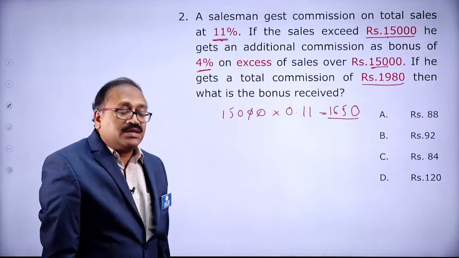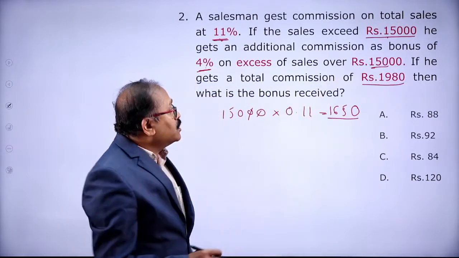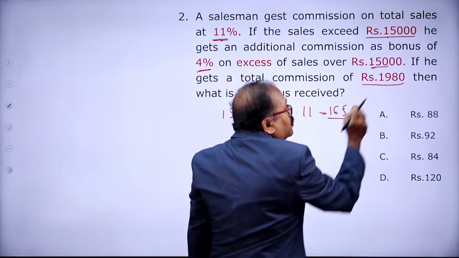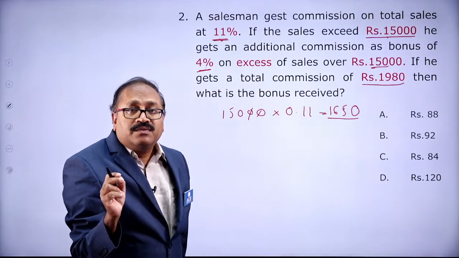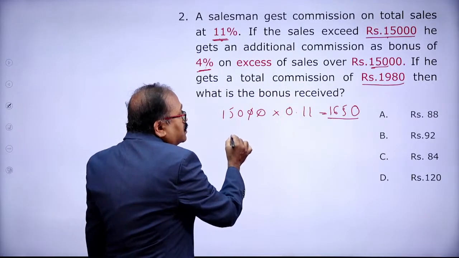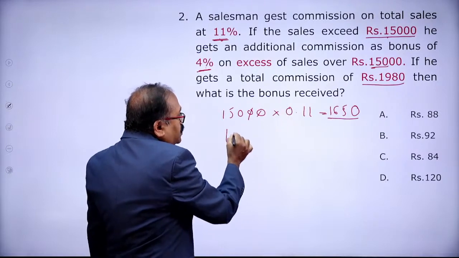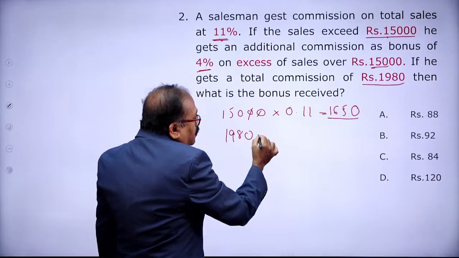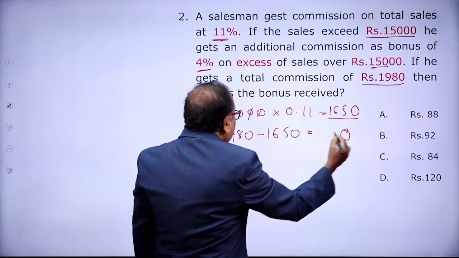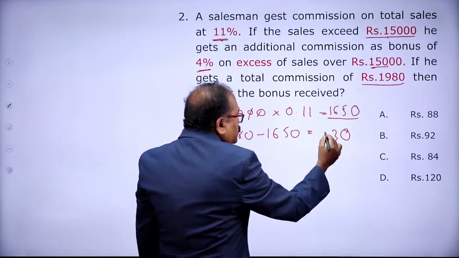This is the commission he gets on 15,000. But the total commission he received is not 1,650, but 1,980. That means the commission on the extra sale is 1,980 minus 1,650, which is 330.